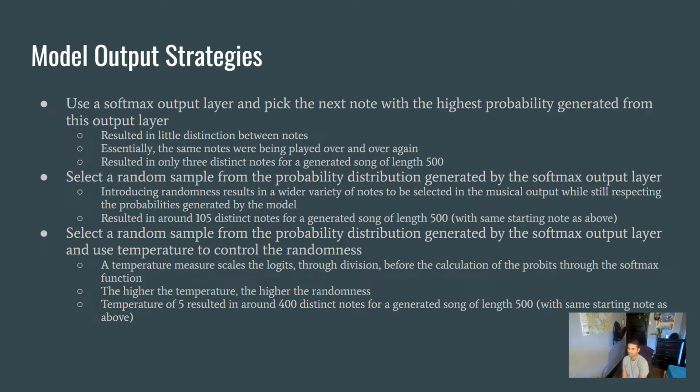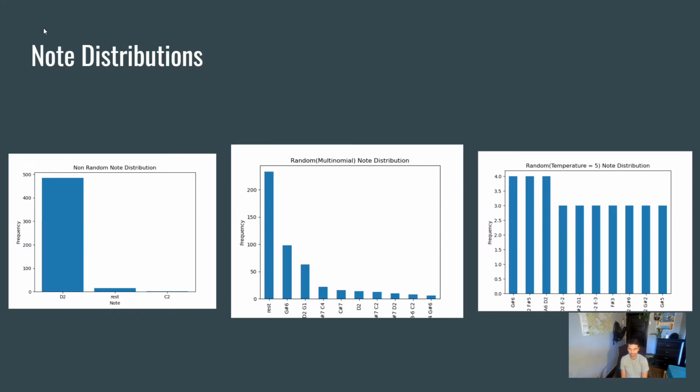After that, we dug even more into this notion of randomness in our outputs, and we introduced a temperature measure. What the temperature measure does is it scales the logits before calculating the probabilities, and through this we were able to control the randomness. So the higher the temperature, the higher the randomness, and a temperature of 5 resulted in around 400 distinct notes.